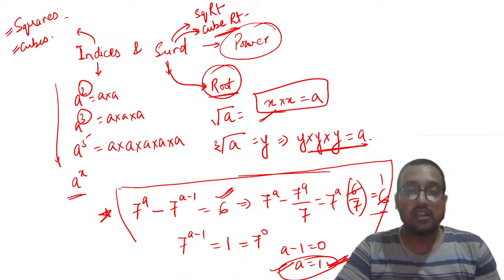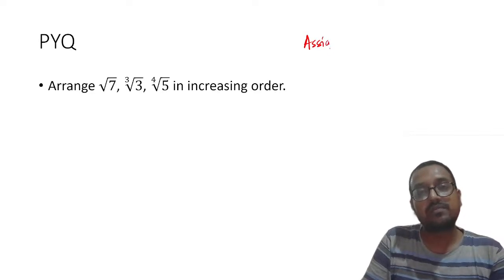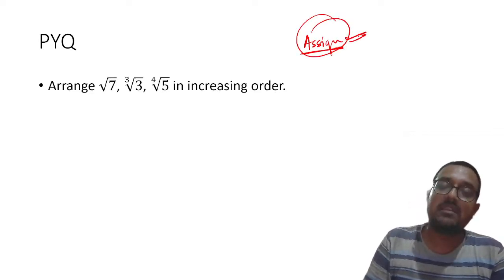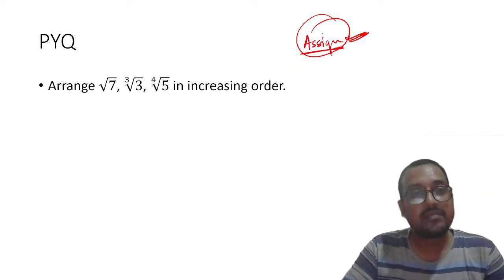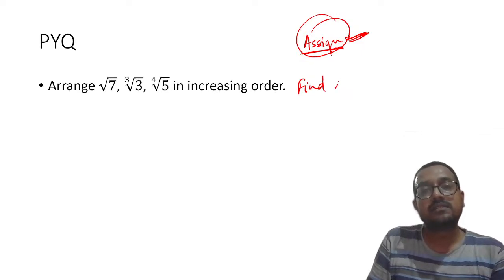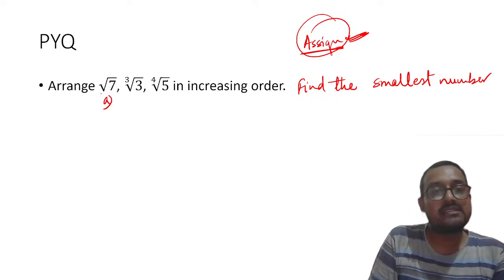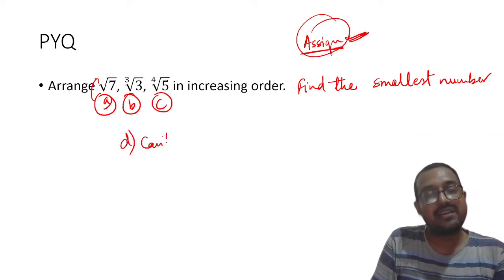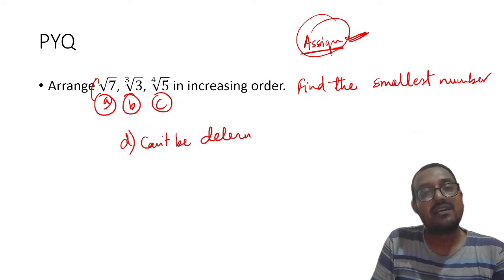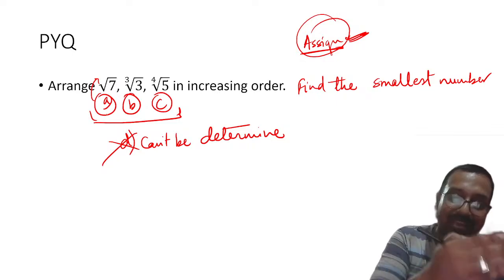Understood? Now my dear students, let me go ahead and give you two questions. This is your assignment question. There are no options, I know that, but still, this is your assignment question. Or maybe I can create the options: find the smallest number. Smallest number. A is this option, root 7. B is this. C is this. D cannot be determined. Which is obviously wrong. So D is obviously wrong. You have to tell me between A, B, and C.